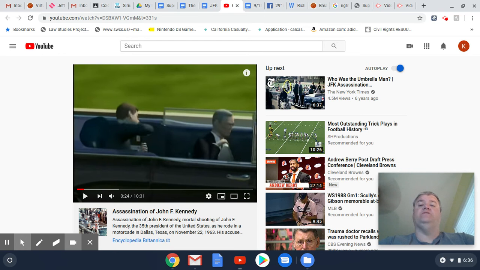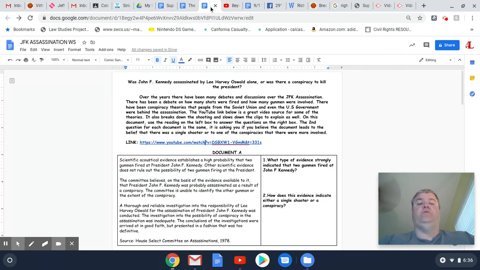One of the unique things about JFK's assassination is there was only really one video, they call it the Zapruder film, that captured this. This video will show the Zapruder tape. It also will show you different clips, different computer animations that show conspiracies and ideas as well. So that's there for you to view. So assignment one, the JFK assassination worksheet. Again, 12 questions, not the end of the world there.